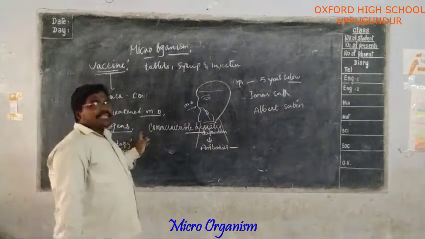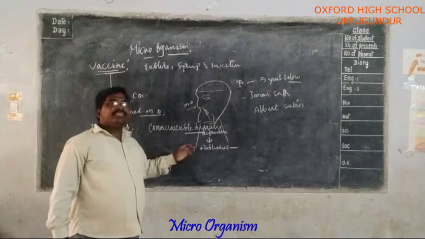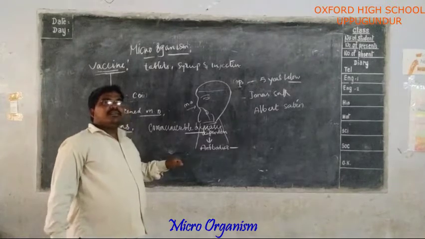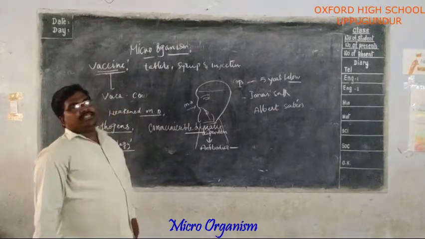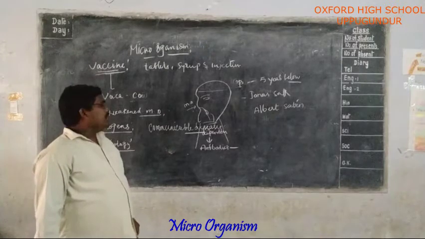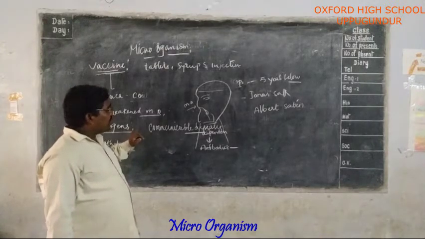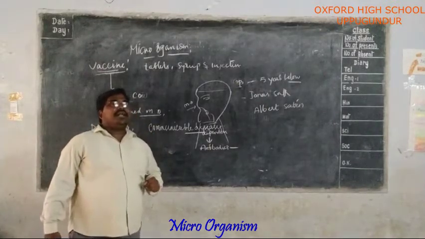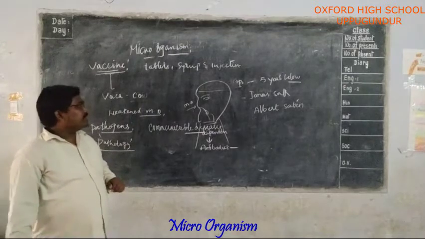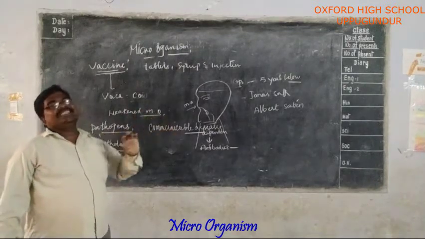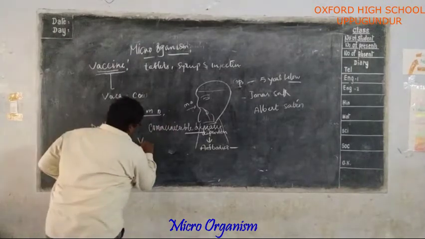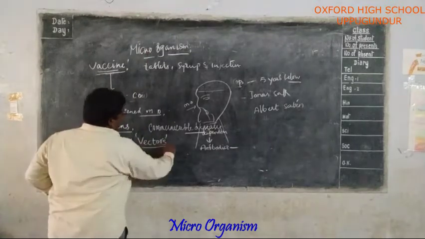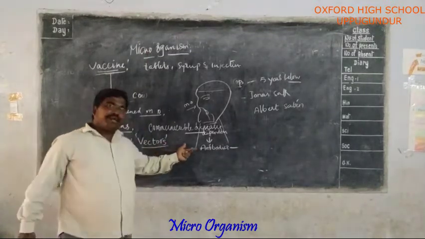Okay, next, what are the communicable diseases? Common cold, conjunctivitis, typhoid, tuberculosis, chickenpox, smallpox. These are communicable diseases. Here we have to notice that some of these microorganisms are carried by insects and animals. The animals or insects which carry these diseases are called vectors. What are those? Vectors. The insects or animals which carry disease-causing microorganisms.